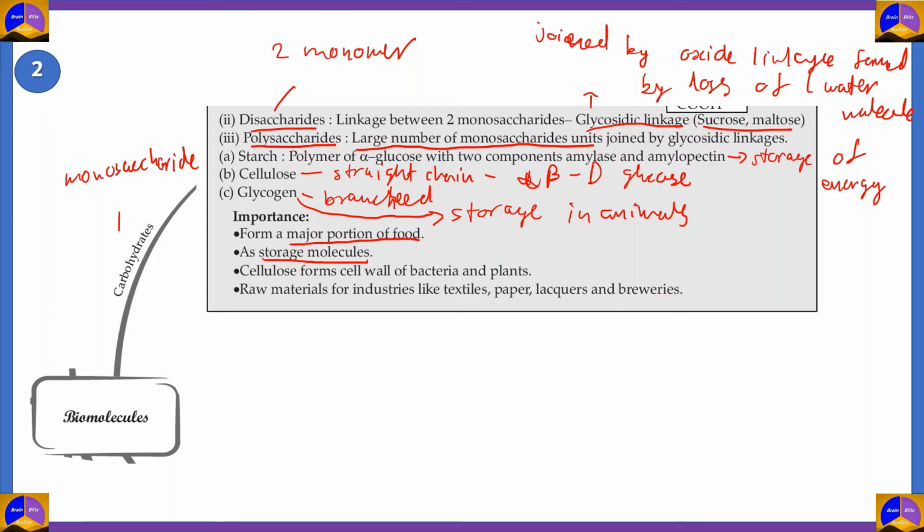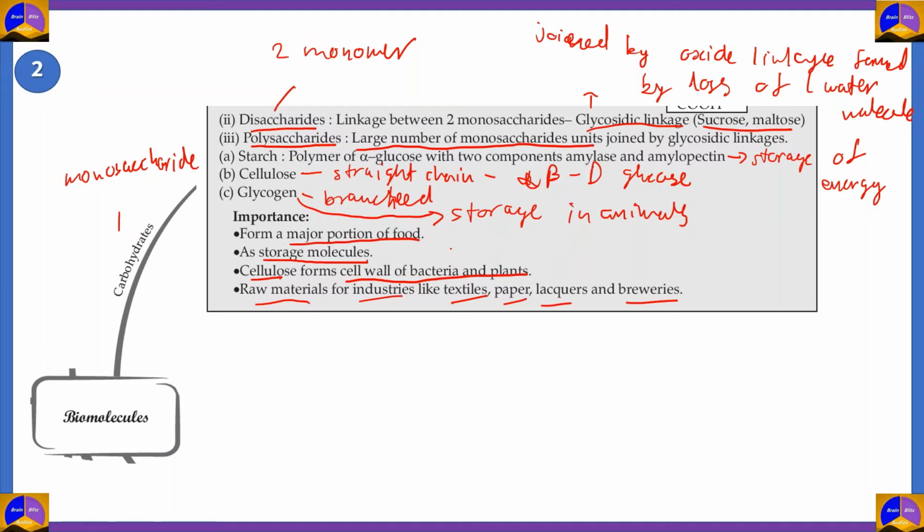Carbohydrates and polysaccharides, for instance, such as cellulose, form the cell wall of bacteria and plants, which is a testament to their strength. Carbohydrates also form raw materials for many industries, such as textiles, paper, lacquers, breweries, etc. So all of these are made up of particles, which are essentially carbohydrates. And that's why carbohydrates are very important as both our food and also raw materials for many industries such as